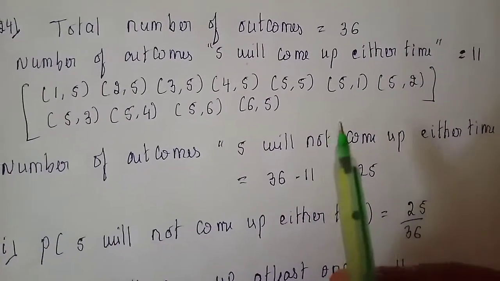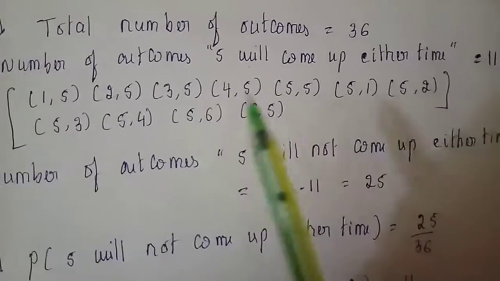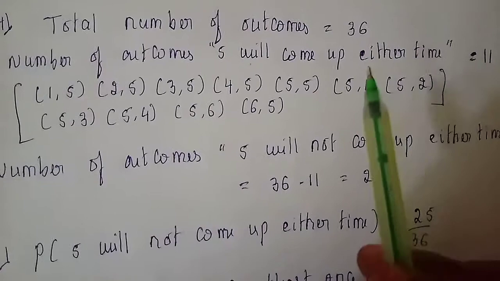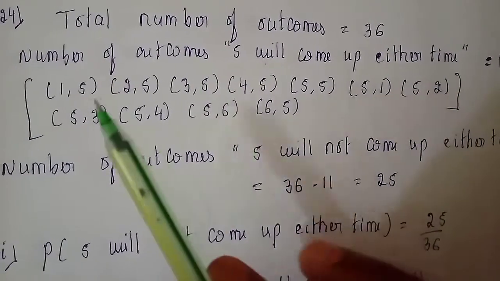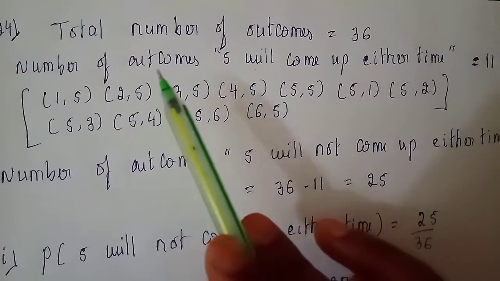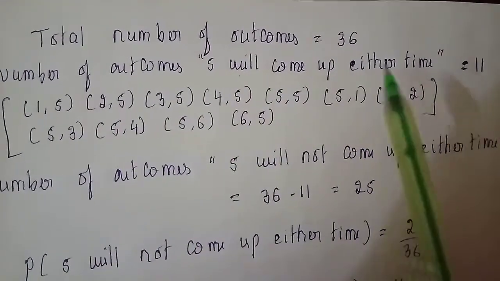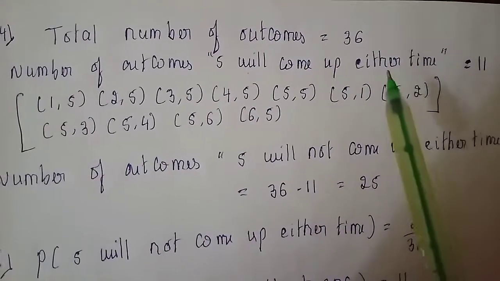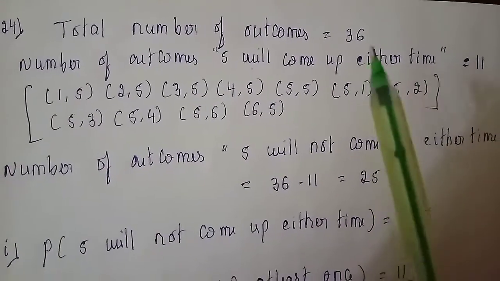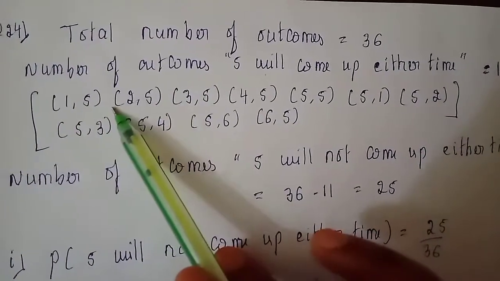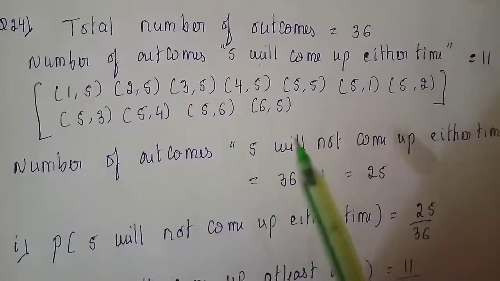Before we go for probability, let us count how many outcomes have 5 coming up either time. 5 will come up either time means it may come in the first die or it may come in the second die. That is the meaning of that. 5 will come up either time is nothing but 5 will come up at least once. Both are the same. So that we have to count now.